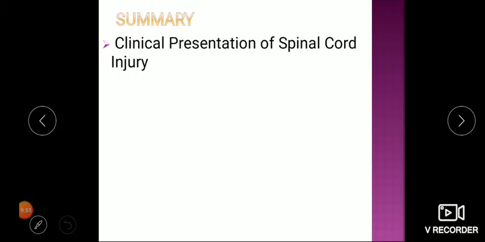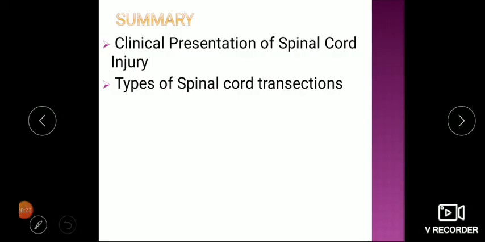So here we are completing the first part of spinal cord transections. We have seen the clinical presentation of spinal cord injury. They will come with sensory as well as motor symptoms. Motor symptoms may be monoplegia, paraplegia, hemiplegia or quadriplegia. And sensory symptoms may be loss of all sensations, or sensations of one part of the body lost, right side, left side or one limb, depending on the level of lesion and types. In complete transection, below the level of lesion, all sensations are lost. We have seen the types of spinal cord transection. We have seen the stages.